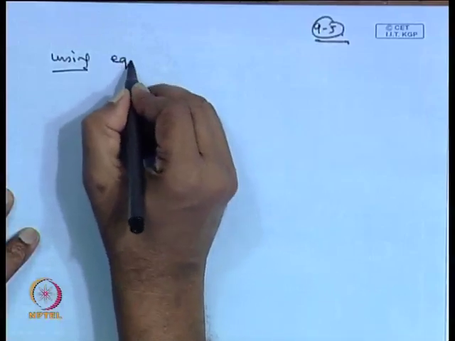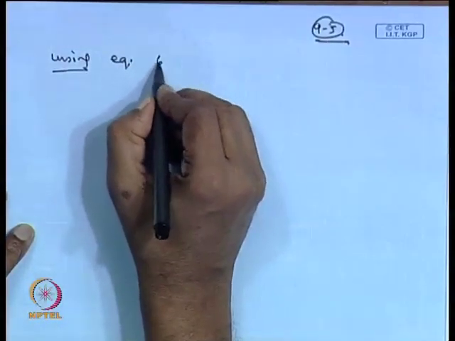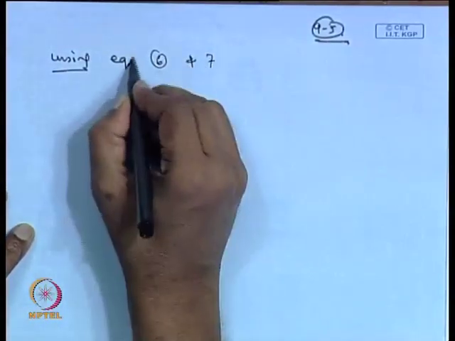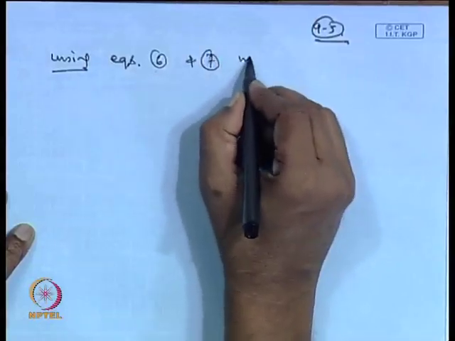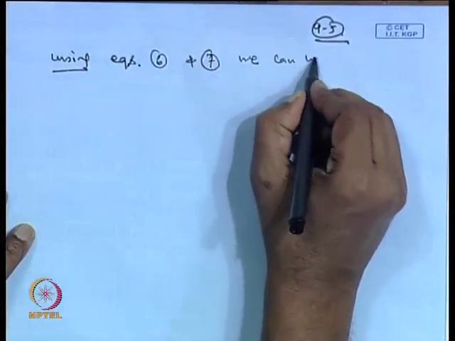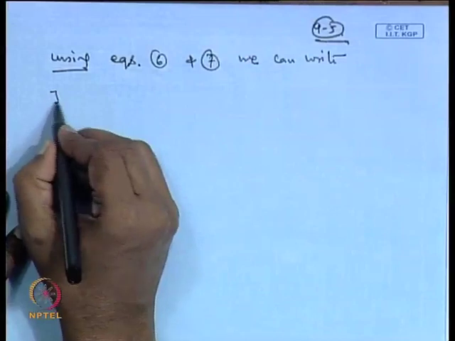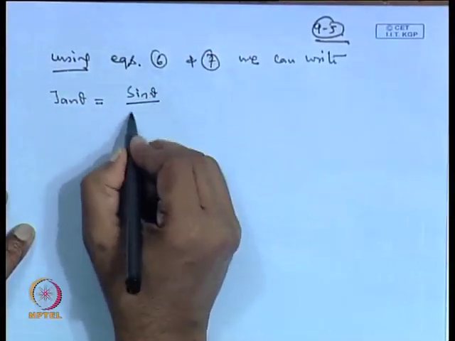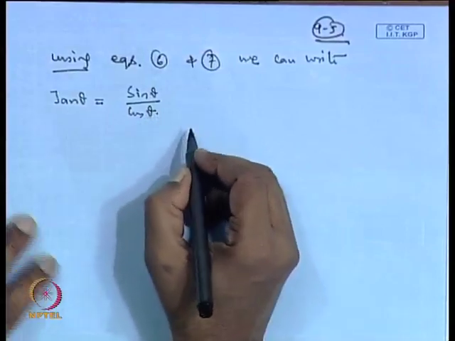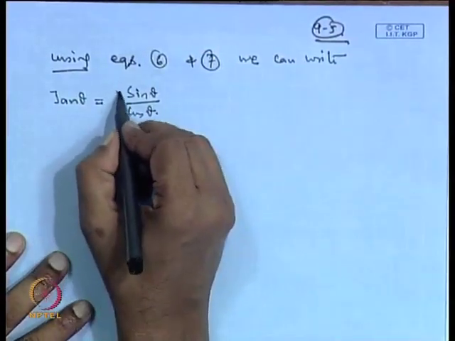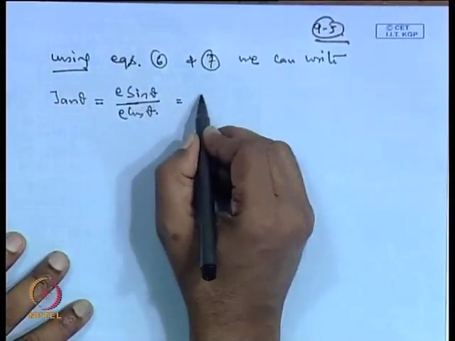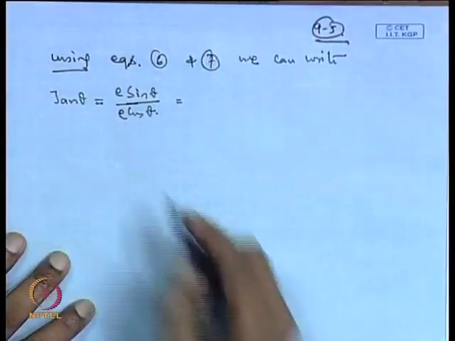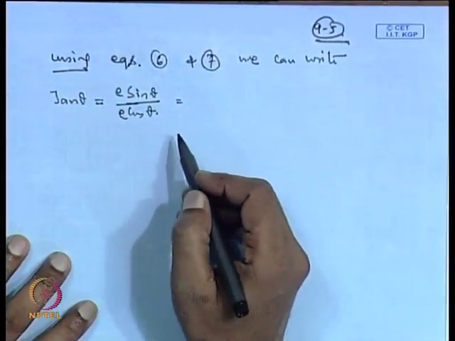Using equations 6 and 7, we can write tan theta equal to sin theta by cos theta. E sin theta by E cos theta is equal to tan theta. E gets cancelled out, and this quantity.